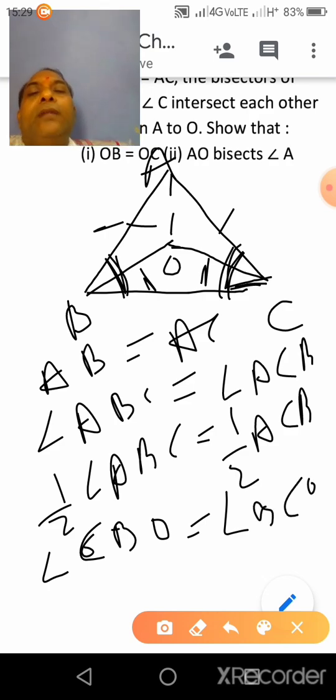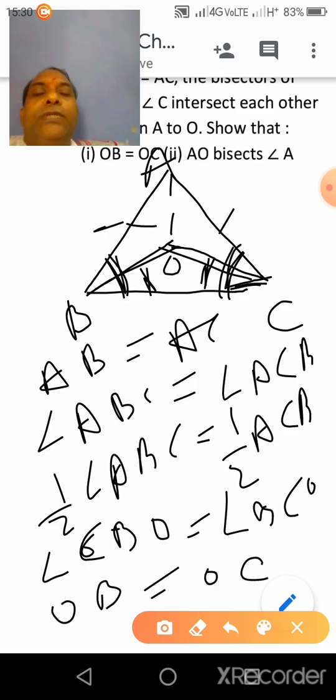Clear? So now because this angle is equal to this one, OB will be equal to OC, because sides opposite to equal angles are equal. Clear? So the first part is already proved.